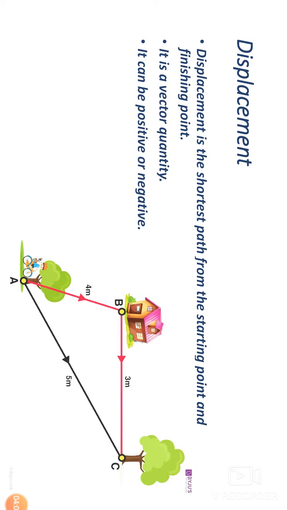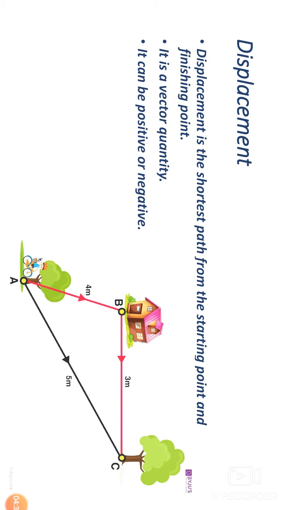And if he goes directly from point A to point C, it becomes 5 meter. Now what will the displacement be? If he goes from point A to point B and then point C, it is a longer path. And if he goes from point A to point C, this is the shortest path. And this shortest path is the displacement.